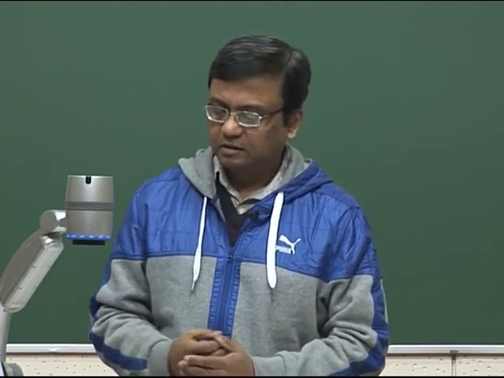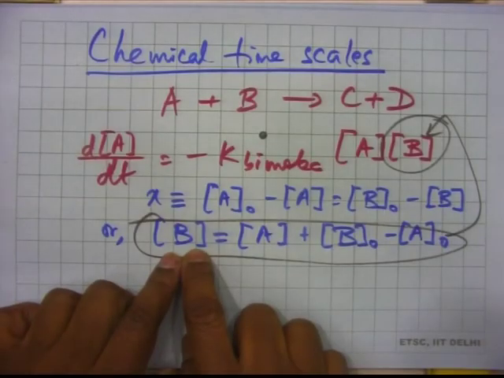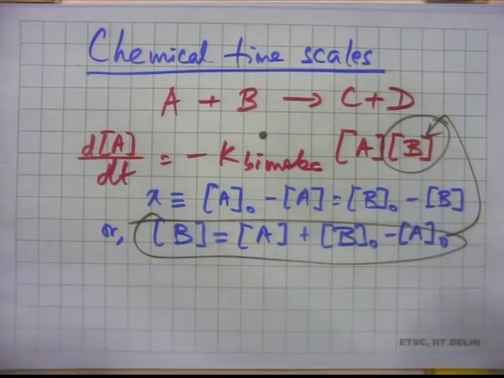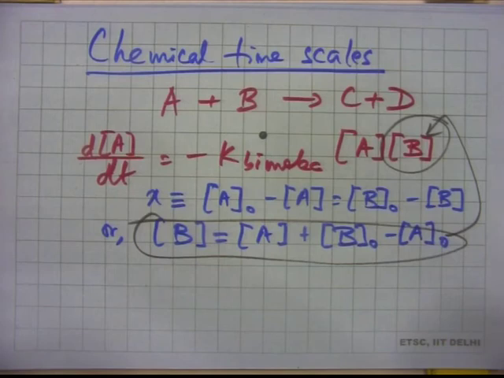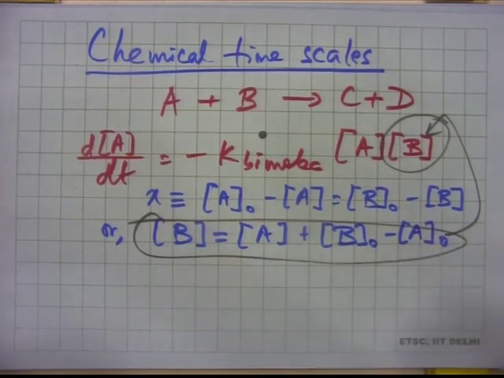All right. So what I said is that the concentration of B can be replaced here in terms of concentration of A. So we get dA dt in terms of concentration of A only, right, because B naught and A naught are known. These are the initial concentrations. So we can get dA dt in terms of concentration of A. That means we can integrate all this. It will take us some effort, but it should be possible. In fact, we might like to do it sometime at home.